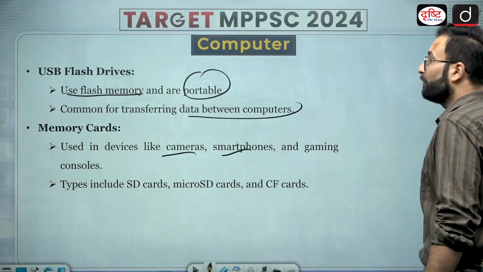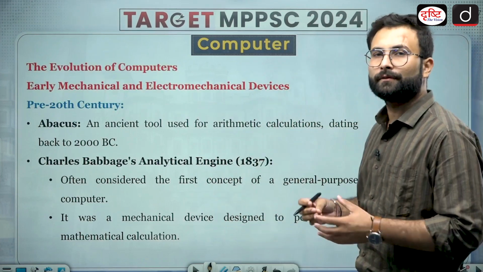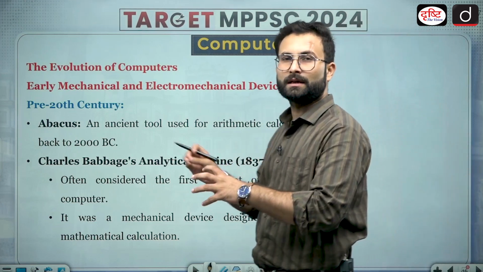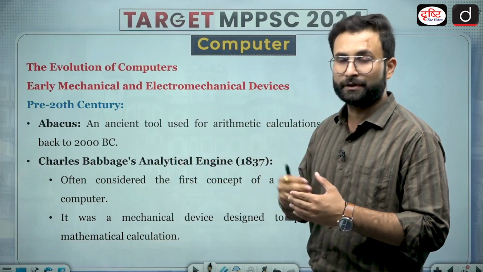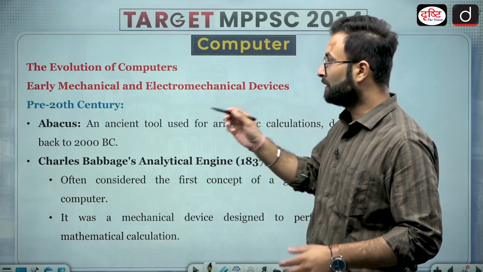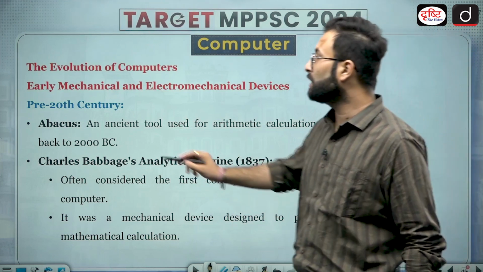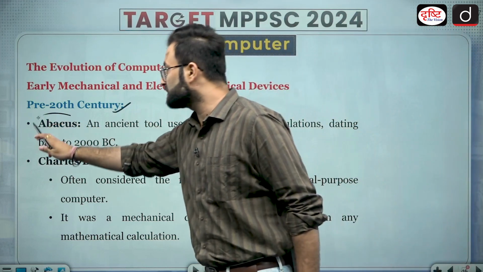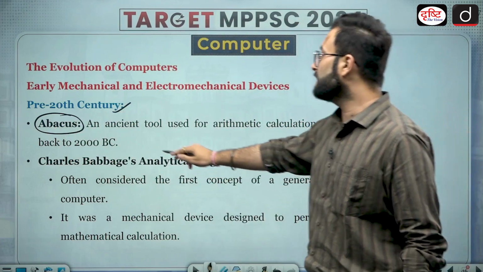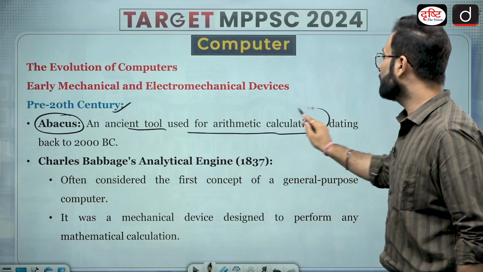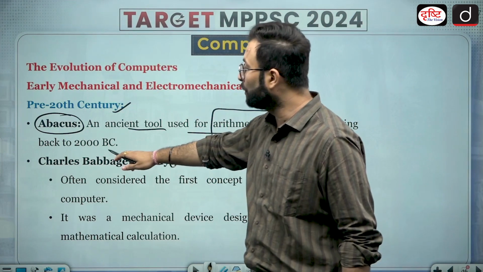Okay, now moving further, that is the evolution of computers. Now they will ask you direct questions in that, like which category the Abacus belongs to, or which was the first programmable device, etc. So, early mechanical and electromechanical devices. Let's talk about pre 20th century. We had this Abacus. This is an age old device, a normal mechanical device. The Abacus is an ancient tool used for arithmetic calculations dating back to 2000 BC. So you can see how old the Abacus is.